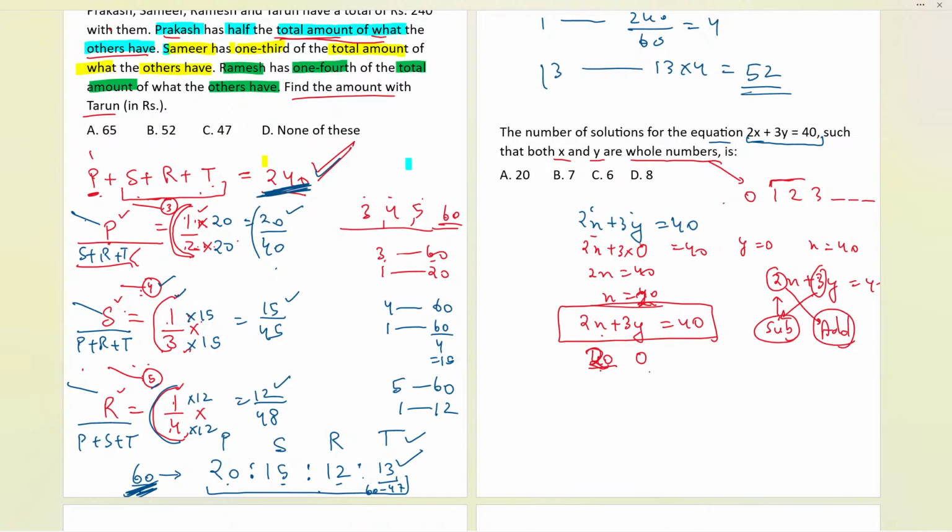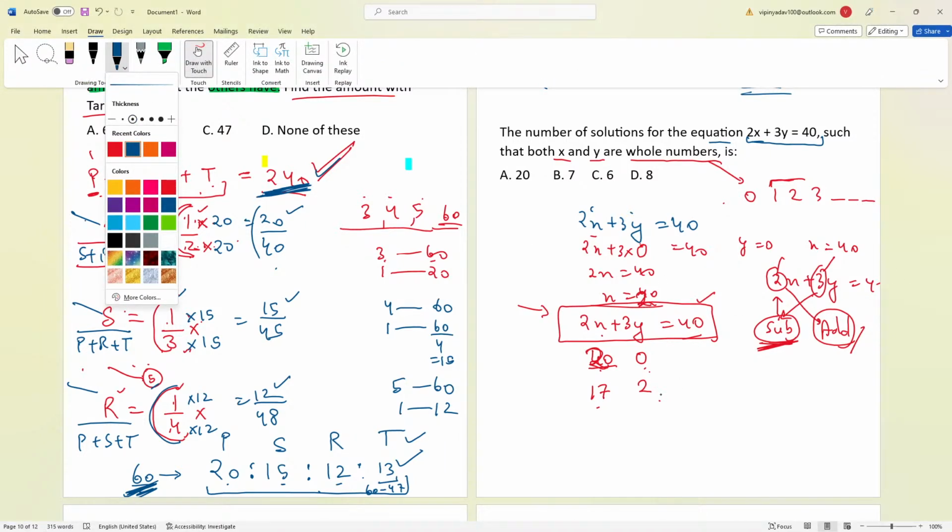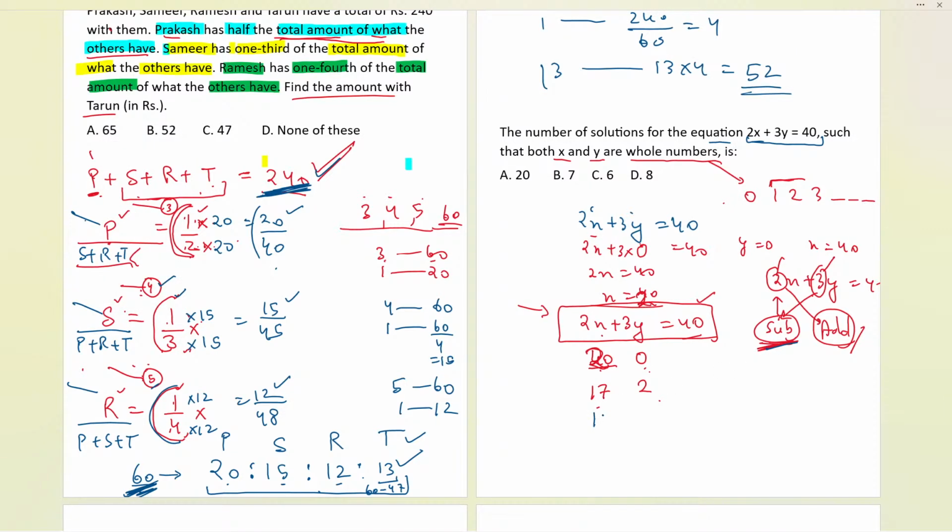If we subtract 3 from 20, it will be 17, and now y should be increased by 2. So 0 plus 2 is 2. That is another set of values. If you put 17 and 2 into this equation, you will get exactly 40 as the final answer. Now let us calculate the others as well. I'll do the same thing until I get all the numbers. Now again subtract 3, it will be 14, and add 2, 4.